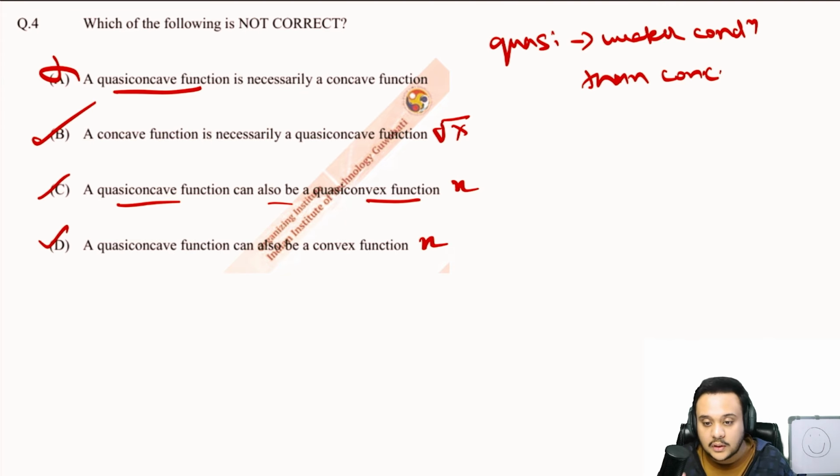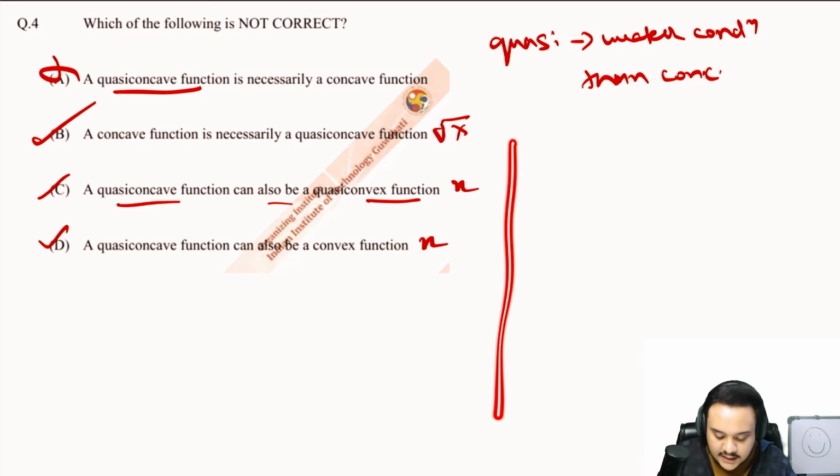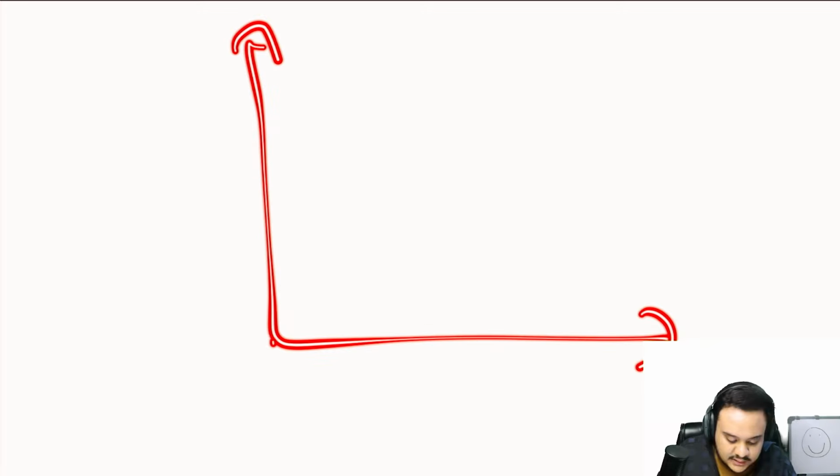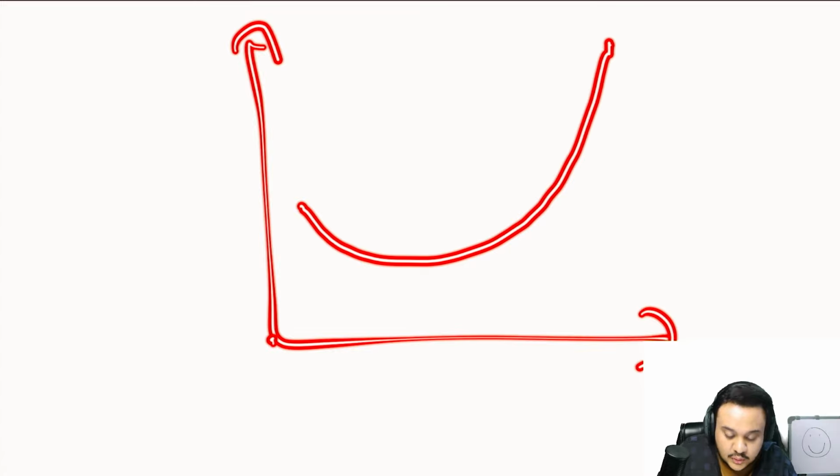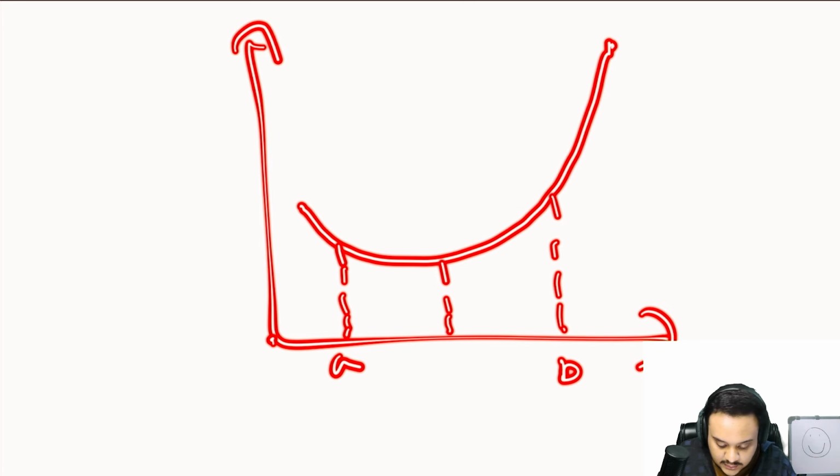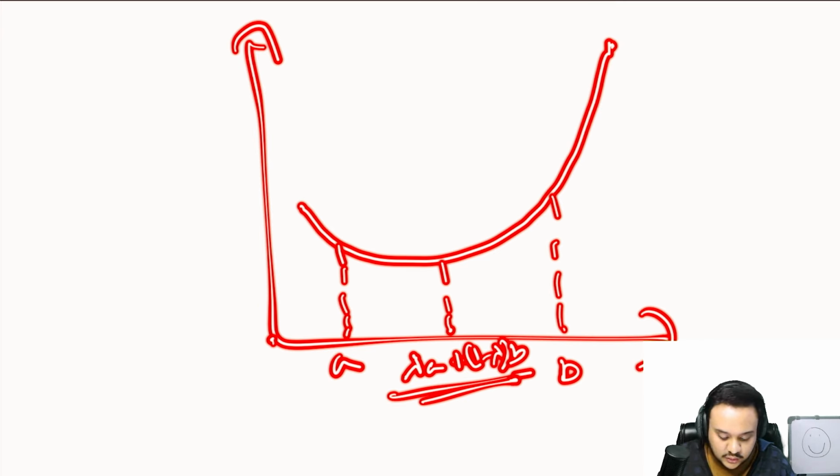You should first of all know the actual intuition behind it, that how you just draw a graph basically. If I just take that to a new page, you should know that how you can just draw a graph, and let us say that you draw a convex function. So you should be able to prove that this function is convex. So you just take any point A, you take B, then you take any middle point. So the midpoint formula you use, which is lambda A plus 1 minus lambda B, that is the formula to find a midpoint. So then you take it to the y-axis.